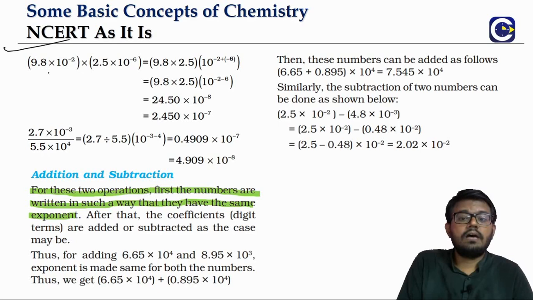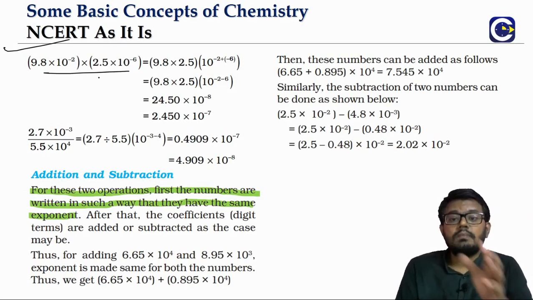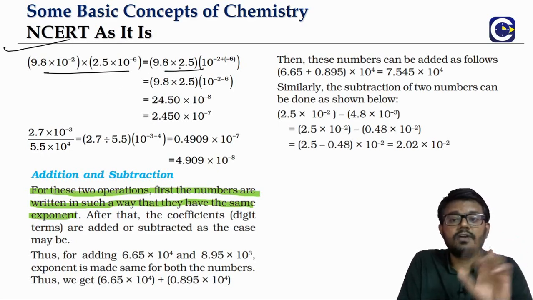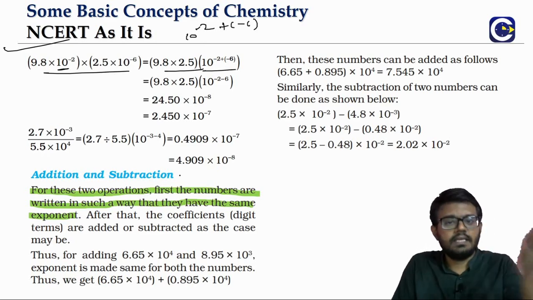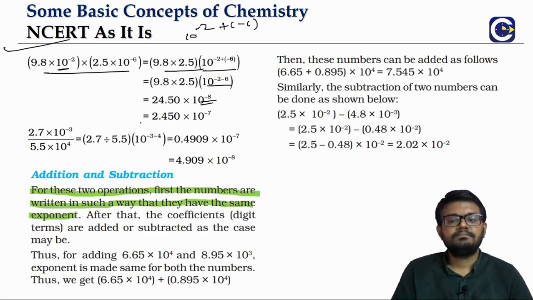Look at this. Now we have 9.8 × 10^-2 multiplied with 2.5 × 10^-6. How do we do it? Again the same thing. We multiply the numbers, and look at the powers. Here we have 10^-2 and there is -6. Like I said, 10^a × 10^b means 10^(a+b). So -2 + -6 becomes -8.